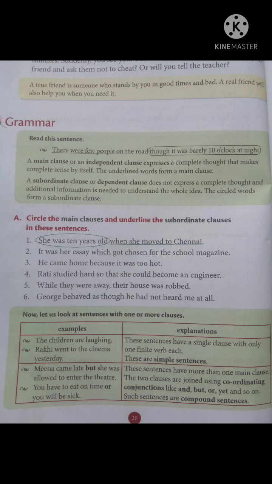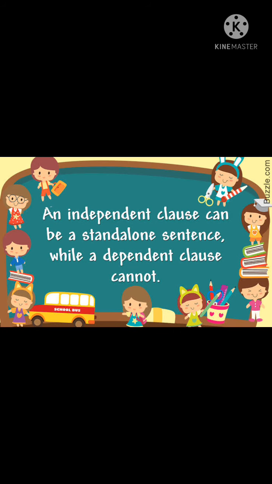Please go through these two sentences and think about their meaning. The first part of the sentence, there were few people on the road. Think about the meaning. Yes, it is a sentence with complete meaning. It gives the main idea that there were few people on the road.